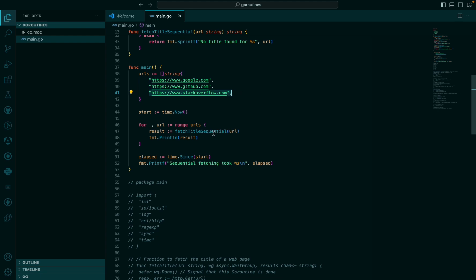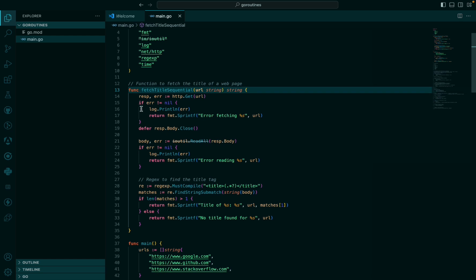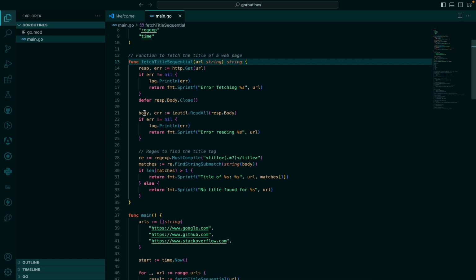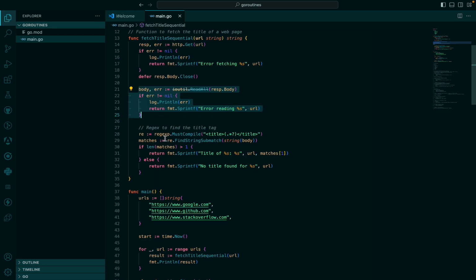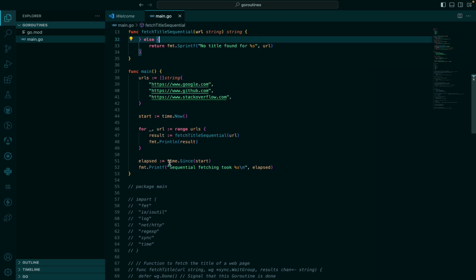Now inside this function, let's see what is happening. We are using the standard HTTP package in Golang to make a request to those URLs, and then we are catching the error in case there is an error while we are trying to fetch. Then we are getting the response body of that request. What are we trying to do? We are just using regex to get the title out of the body, and then we are logging it and returning the title to where we are calling our function.